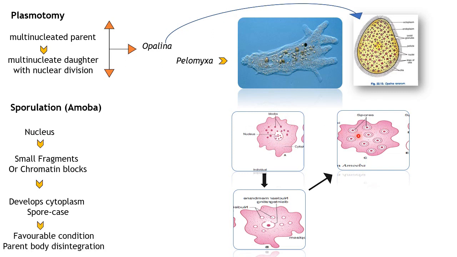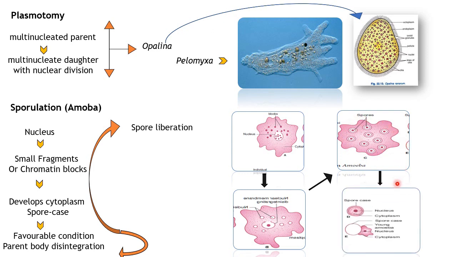And when the condition becomes favorable, the parent body disintegrates, and the spores will liberate from the parent body. You can see it here. So all these individual spore cases, right, all of them have fragments of nucleus and have developed a cytoplasm and a spore case around it. And when the condition becomes favorable, the parent body disintegrates and all of them will come out. Again, the spore case also disintegrates, and the new amoeba hatches and develops a lethal individual independent life.